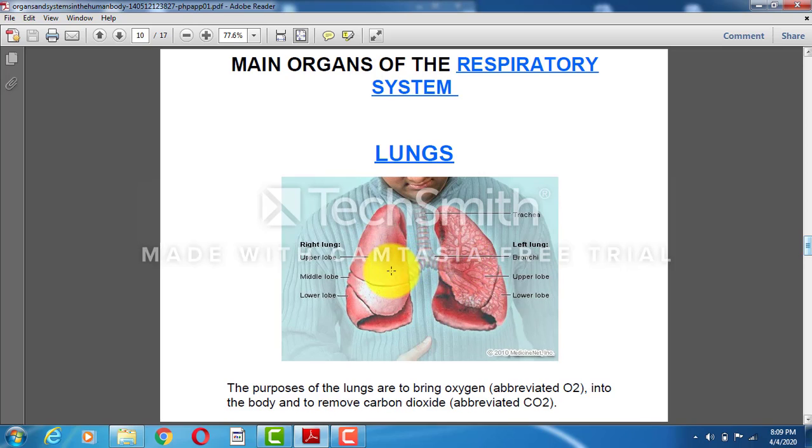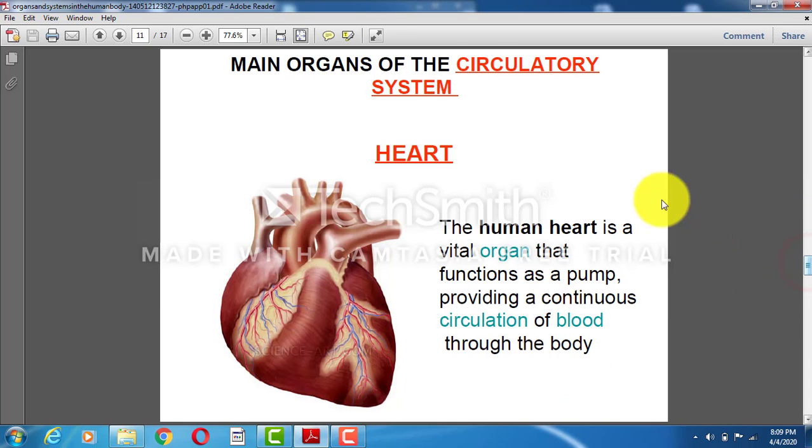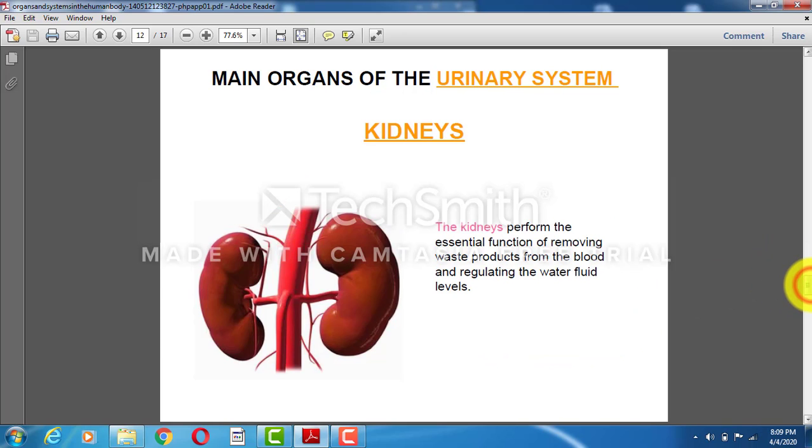This trachea is divided into two parts, right lung and left lung. These are the internal structure of the lung. How does it look from inside? The purpose of the lung is to bring oxygen into the body and to remove carbon dioxide. Heart. The human heart is a vital organ that functions as a pump, providing a continuous circulation of blood through the body. So mainly it is functioning to circulate the blood.